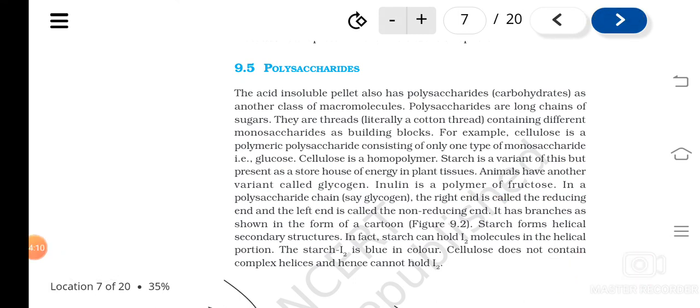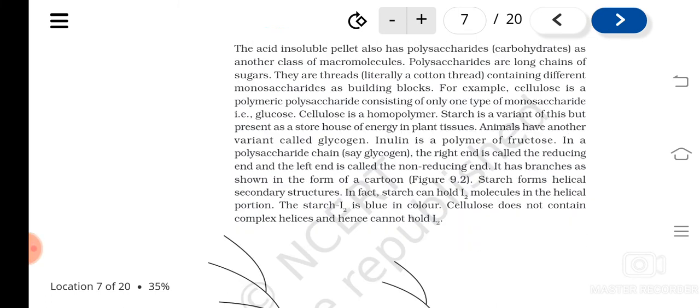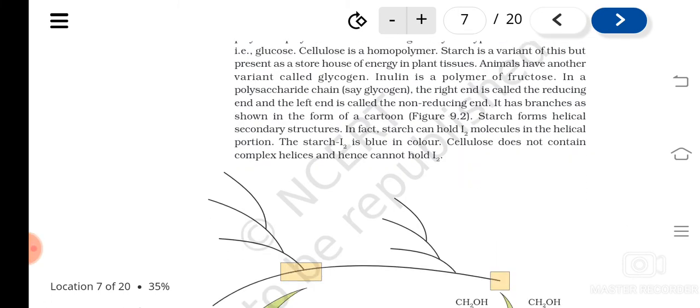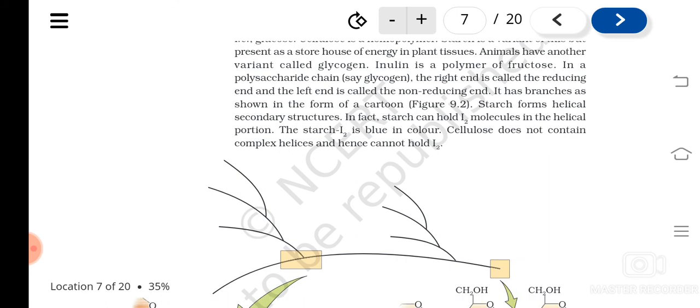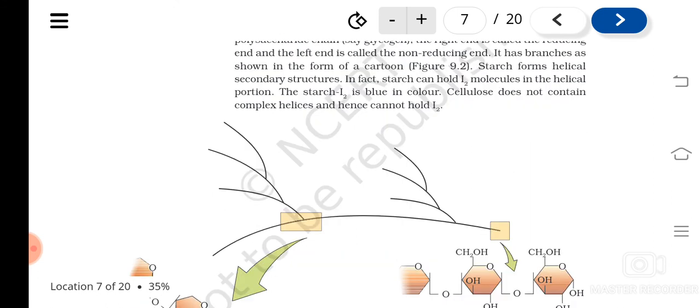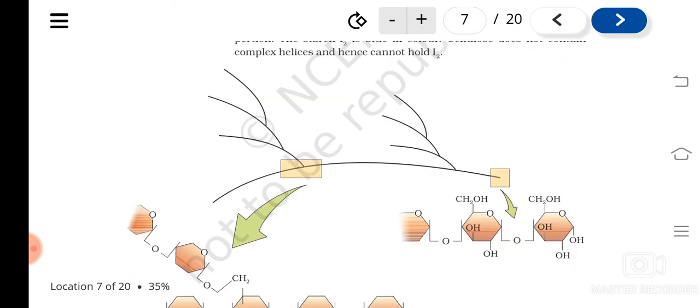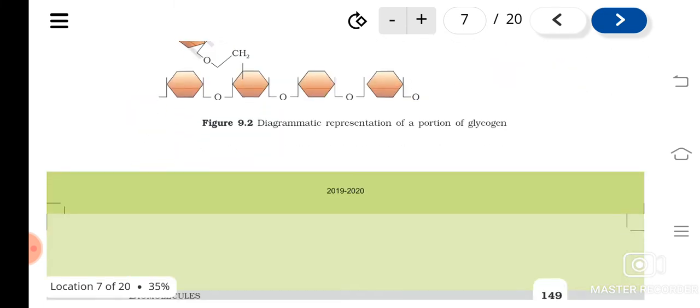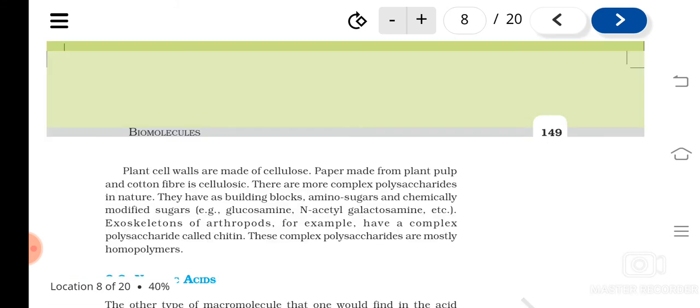Understood? So in a polysaccharide chain, the right end is called the reducing end, and the left end is called the non-reducing end. And they will be folded in different shapes. Even though they are made up of the same kind of molecules, the number of repeating units may vary, or their arrangement may vary, and this gives different characteristics to them.